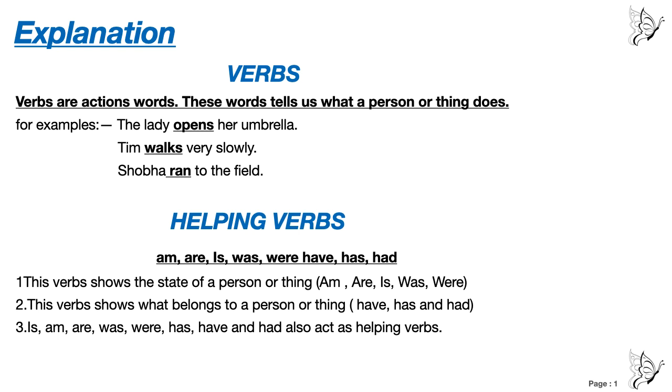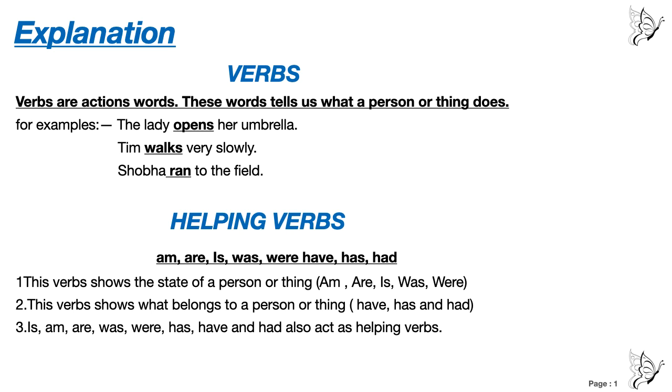Now the second portion is helping verbs. Remember, we have studied in the previous chapter in the first term that there are 23 helping verbs. In this lesson you will learn some of those verbs: am, are, is, was, were, have, has, and had. Number 1.